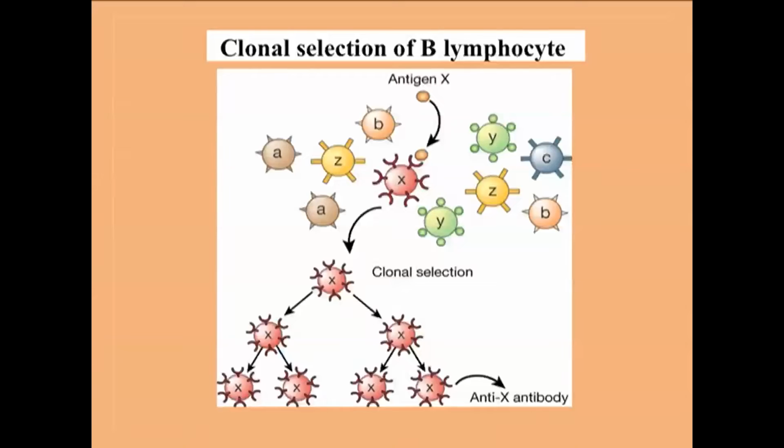Now, B lymphocytes are a major cell of the immune system. B lymphocytes are generated in the bone marrow through hematopoiesis, and then they come to the blood. In blood, they move, and when a B cell encounters an antigen through the receptor present on its surface, that B cell gets activated. This is called clonal selection.